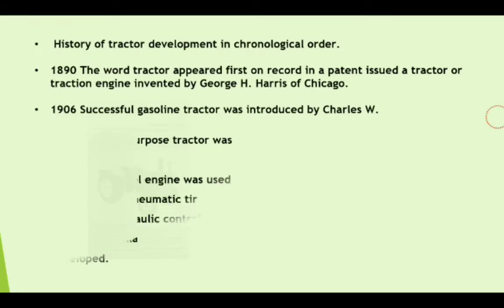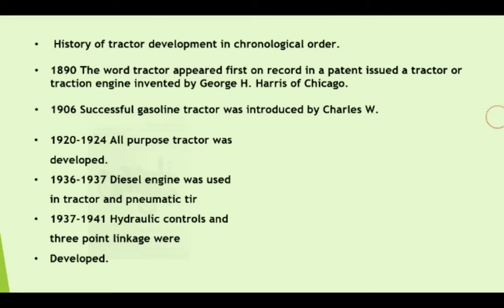Now, the history of tractor development. In the year 1890, the word tractor first appeared on record in a patent issued for a traction engine invented by George W. H. Harris of Chicago.